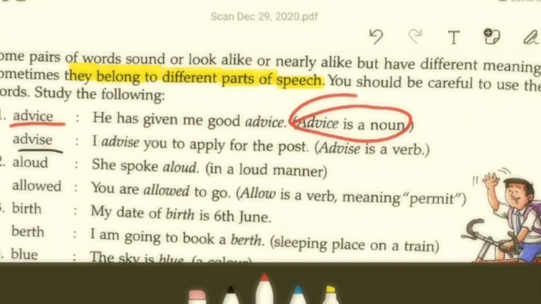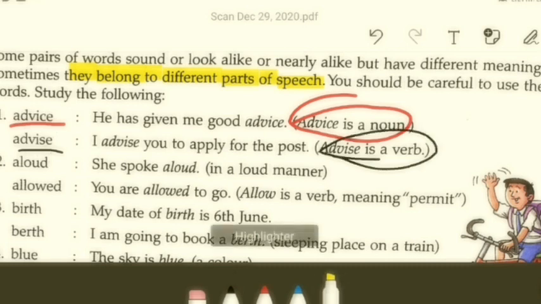On the other hand, ADVISE is always a verb. Example: He has given me good advice. That is a noun. I advise you to apply for the post. When you advise someone, you are using that word as a verb, some sort of instruction.